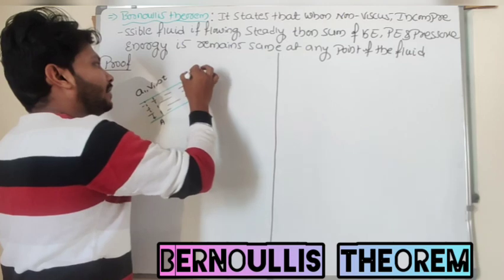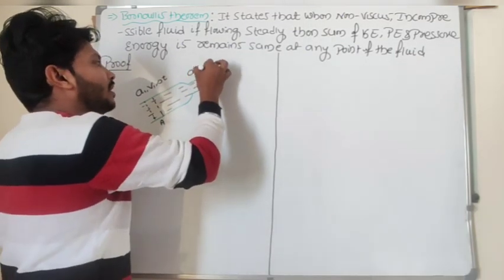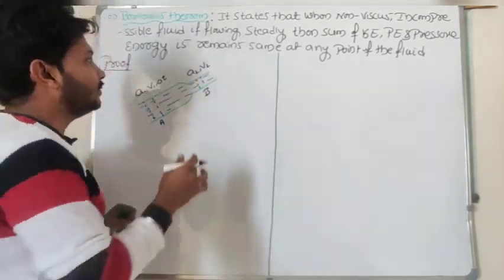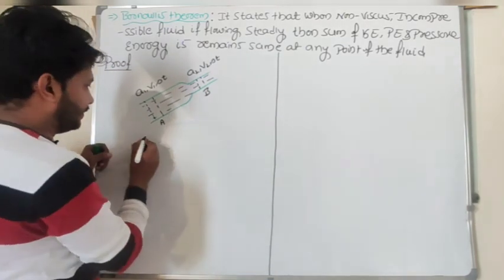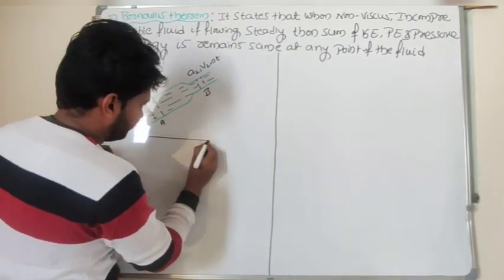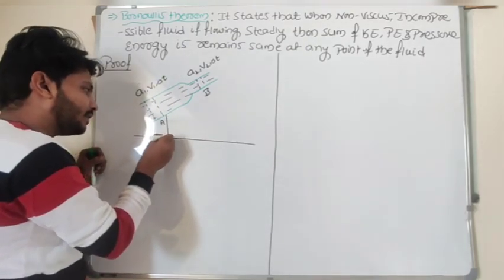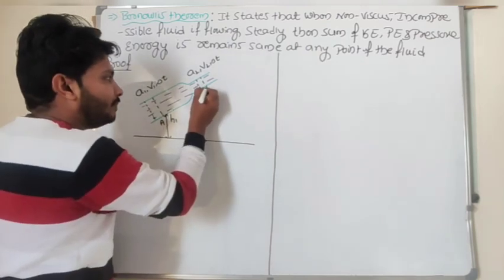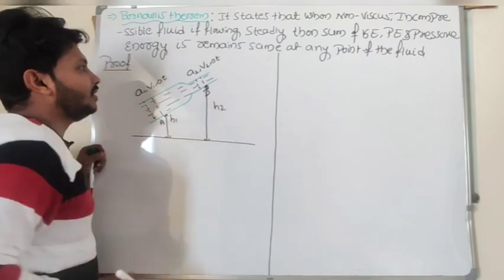And at point B, the area of cross section is A2, then the velocity of the fluid particle at B is V2, in a time interval delta t, right? Then I will take point A at a height h1 from the ground and point B at a height h2 from the ground,